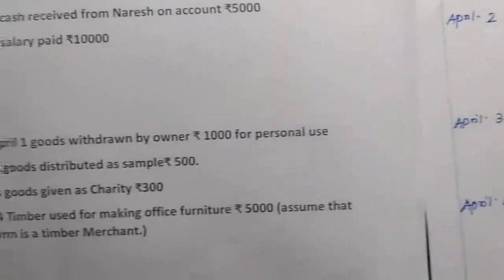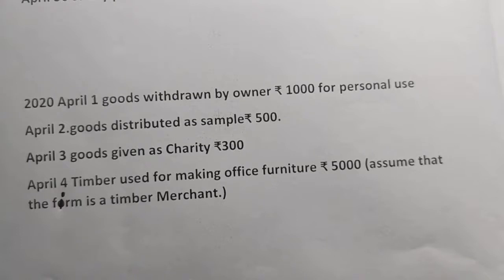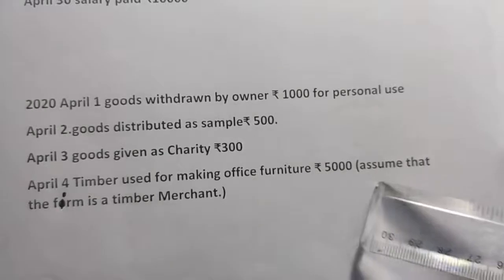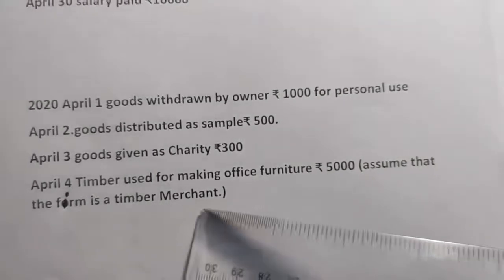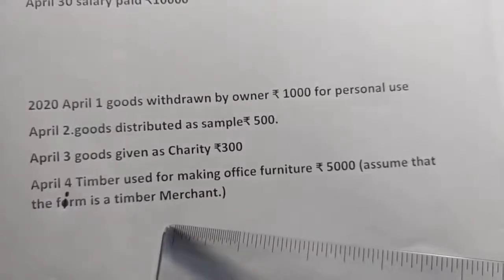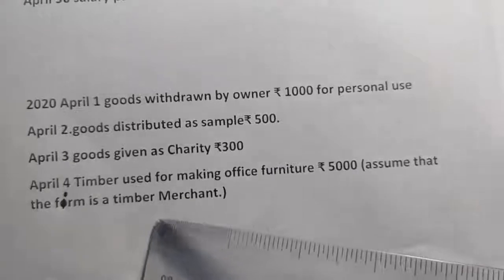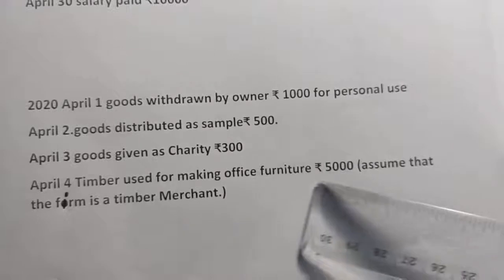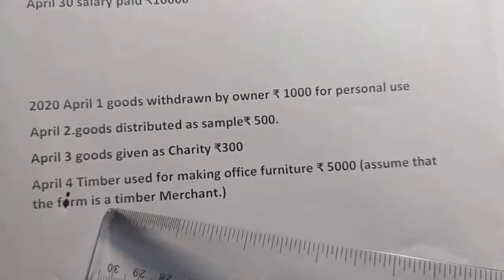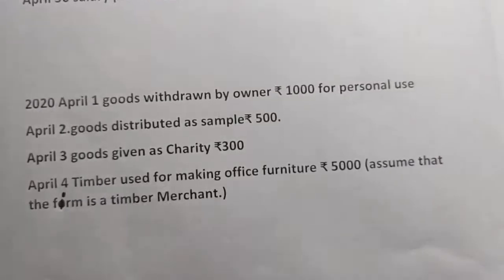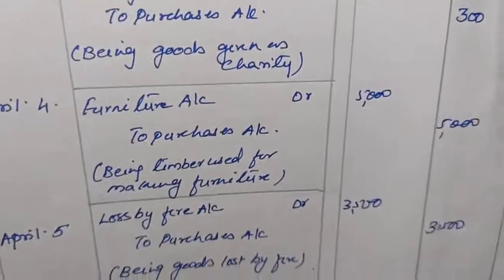Okay, now let's see the next transaction. It is given that timber used for making office furniture, rupees 5000. Assume that the firm is a timber merchant. Here timber merchant means timber is their goods, and this timber is used for making office furniture. So here furniture is coming into the business and goods is going out of the business. So what will be our journal entry here? Furniture account debit to purchases account.